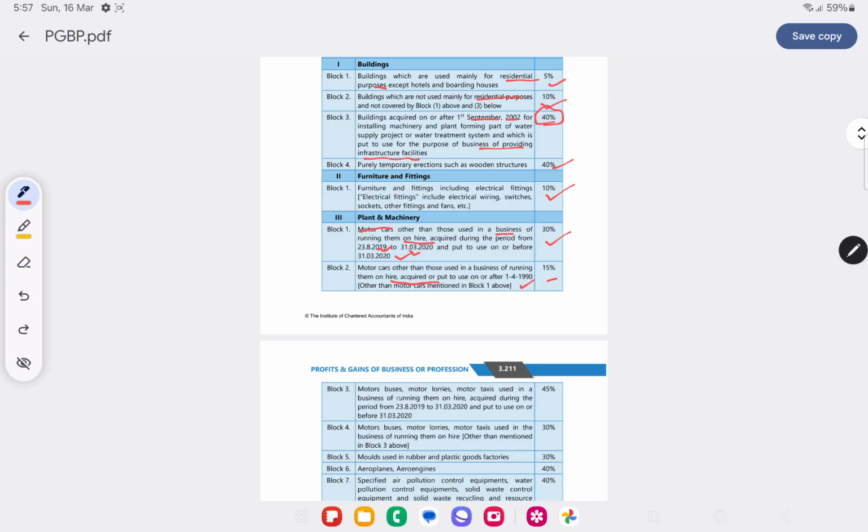Motor buses, motor lorries, motor taxis used in the business of running them on hire, acquired during the period from 23rd August 2019 to 31st March 2020 and put to use before 31st March 2020, 45%. Motor buses, motor lorries, motor taxis used in the business of running them on hire, other than mentioned in block 3, that is after 31st March 2020, it is 30%.